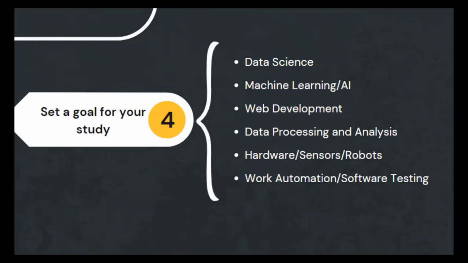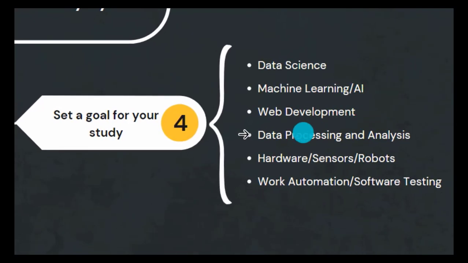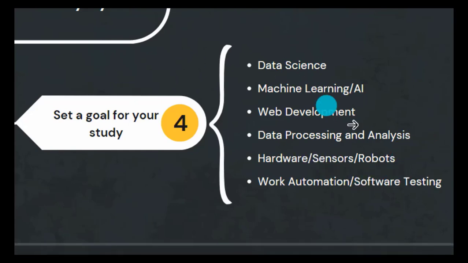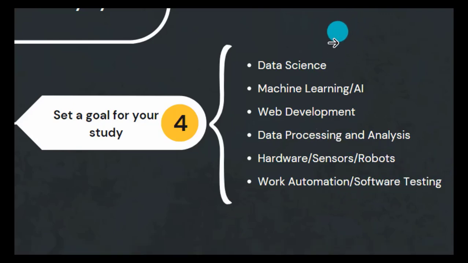As we know, Python can be used in data science, machine learning, and AI. Python can be used for web development, for data processing and analysis, in hardware, sensors, and robots, and for work automation and software tests. Python can be used for a lot of stuff, which means there is a lot you could study. That's why I'm saying don't make this mistake. Don't start everything. Set your goals.